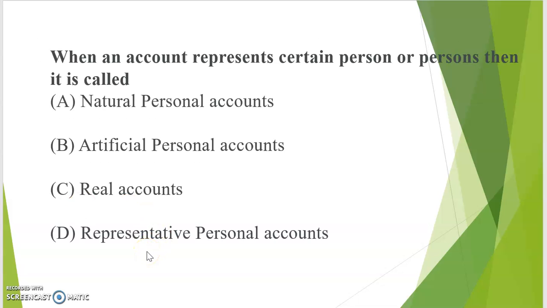Then when an account represents certain person or persons, then it is called, as per this heading: natural person, artificial person, real accounts, or representative personal accounts. These are the options. When an account represents certain person or persons, then it is related with the representative personal account. As you know, prepaid expenses, prepaid income, and pre-received incomes are recorded under the representative account.